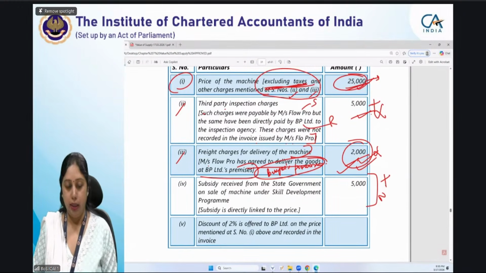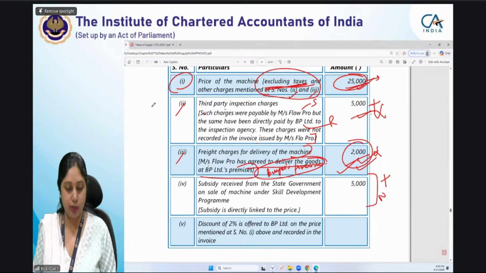ठीक है? I hope this point is clear to you all. Veerashri is also saying and others are also saying it is understood. फिर फिफ्थ पॉइंट देखिए. आप फिफ्थ पॉइंट बताइए मुझे.